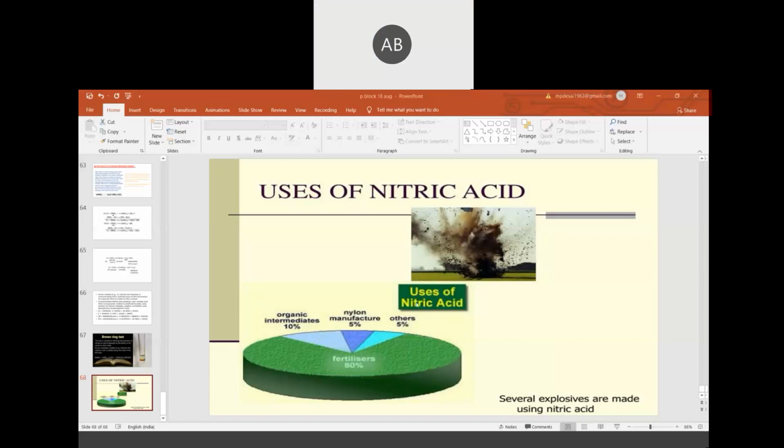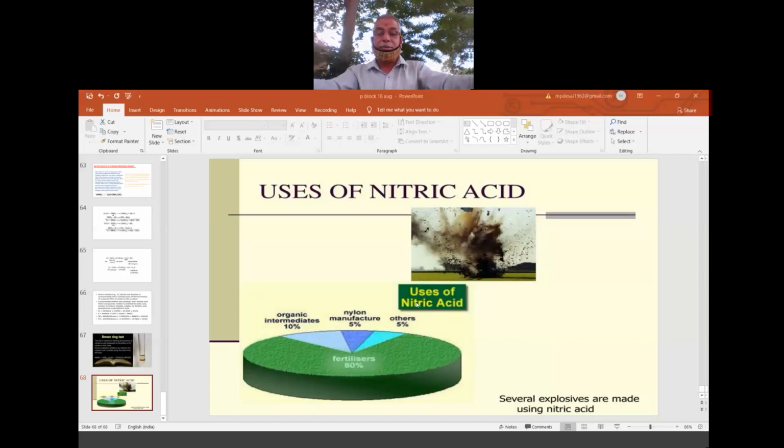So the main use of nitric acid, I told, is in fertilizer. Along with ammonia, some ammonium compounds are made. Other uses are like nylon, where we use adipic acid, because nylon is a polyamide, a synthetic polyamide. To make nylon, adipic acid, we use this nitric acid. Apart from nylon, in organic chemistry it is used as a lab reagent, or as a toilet cleaner sometimes.